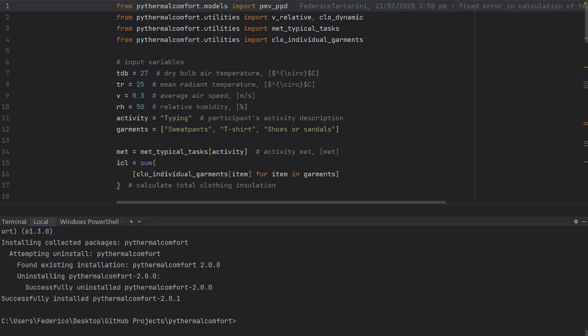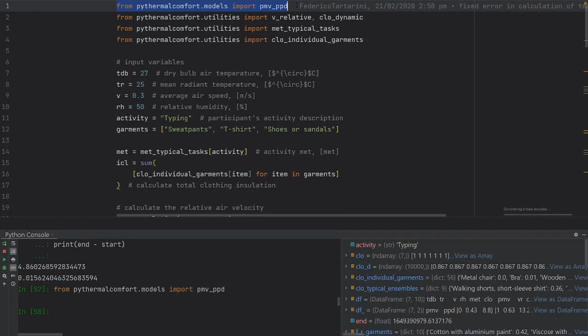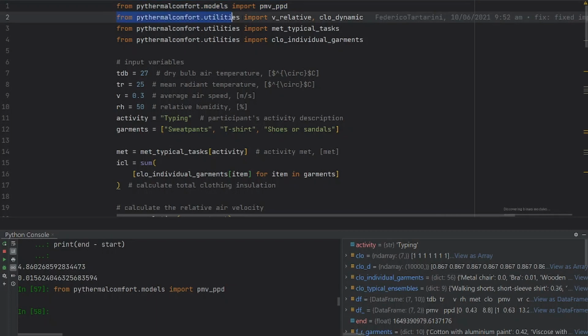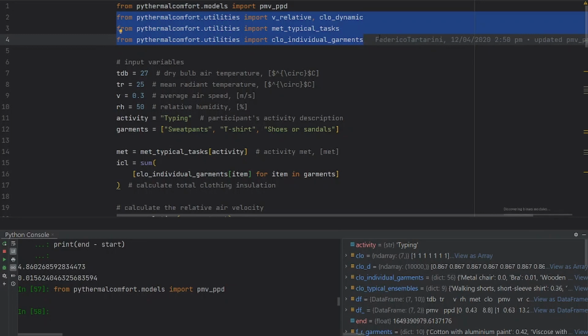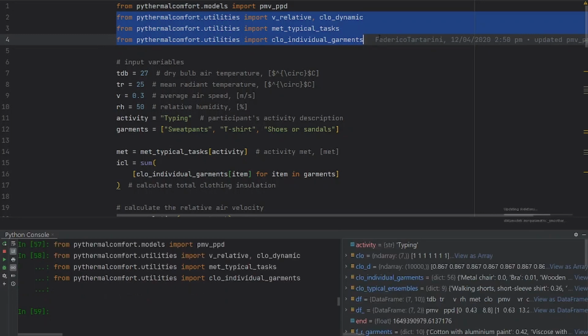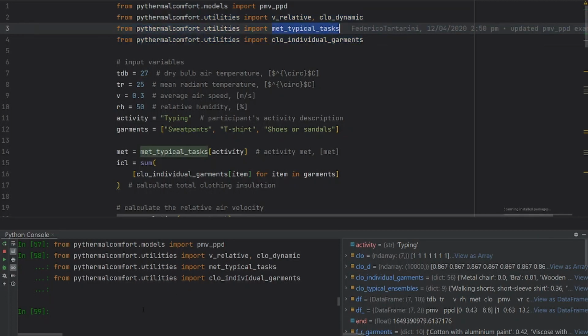The first thing that we will need to do is to import the PMV function. Here in PyCharm, I can run line by line by pressing Shift Alt E, so just follow along with me. Here at the bottom, you will see the output of my commands. Then we import, as I mentioned before, the v_relative and the clo_dynamic functions. We're going to import also two dictionaries that you may find very useful. One is met_typical_tasks and the other one is clo_individual_garments. I'm going to run these imports and I will show you the met typical tasks and the clo individual garments.